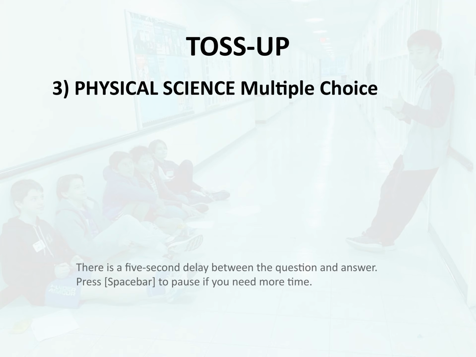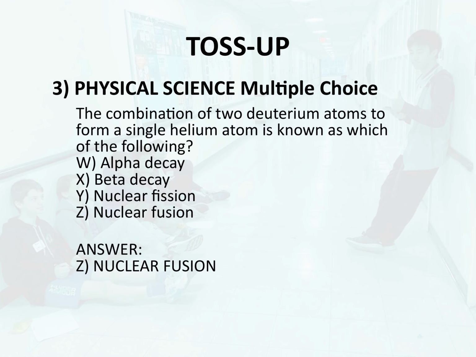Toss-up 3. Physical science. Multiple choice. The combination of two deuterium atoms to form a single helium atom is known as which of the following? W. Alpha decay, X. Beta decay. Y. Nuclear fission. Z. Nuclear fusion. Answer. Z. Nuclear fusion.